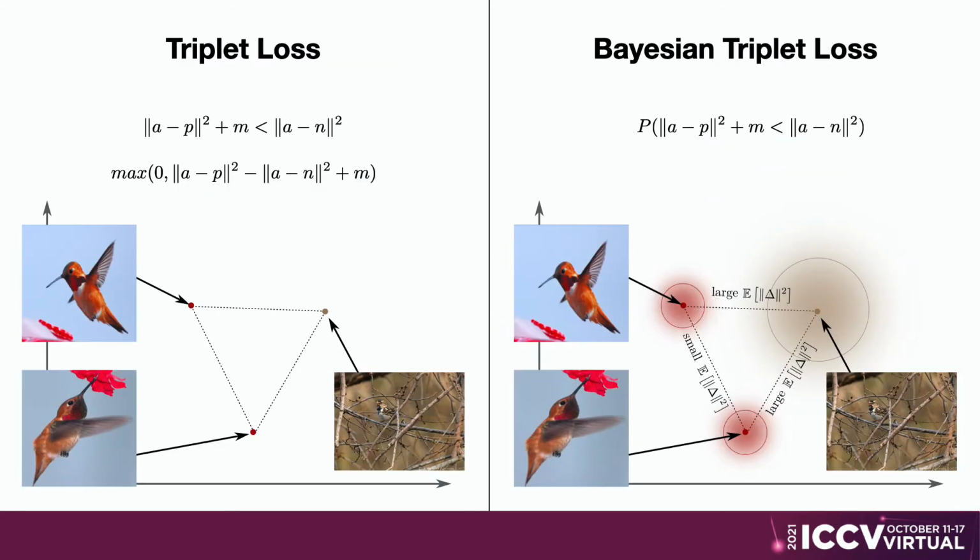In contrast to the triplet loss, we model embeddings as distributions rather than points, such that data uncertainty is propagated to retrieval. We propose a likelihood that matches the triplet constraint and evaluates the probability of an anchor being closer to a positive than a negative. Our method can be seen as the probabilistic equivalent of the traditional triplet loss.